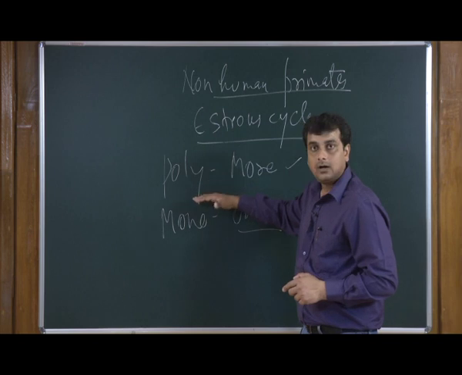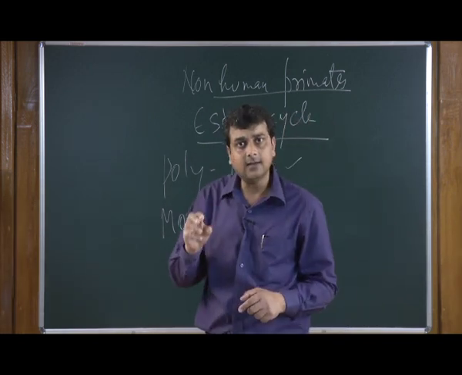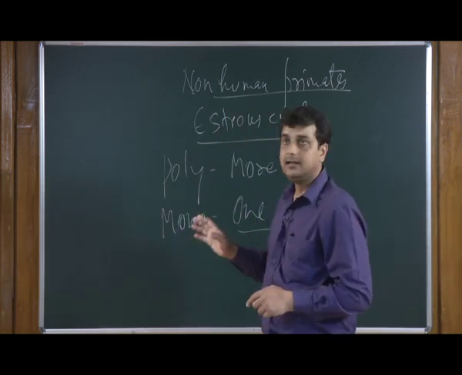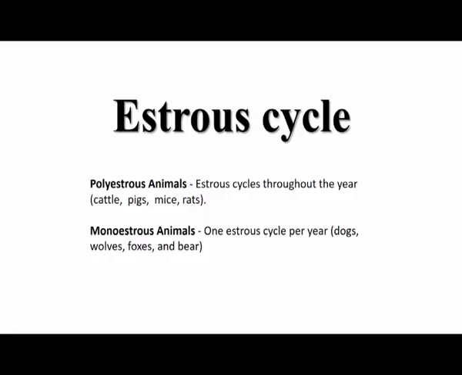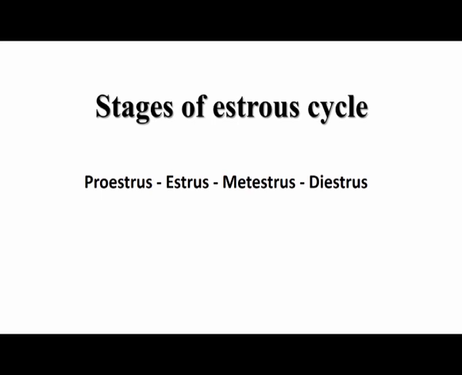And now, let us try to see what events happen in the estrus cycle. So, we will go once again to the slide and see the stages of the estrus cycle, and these stages are proestrus, which means before estrus. So, O is silent here. Remember one thing, we are talking about the estrus cycle, while the stages are estrus.